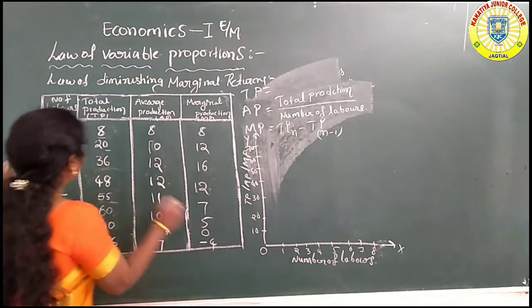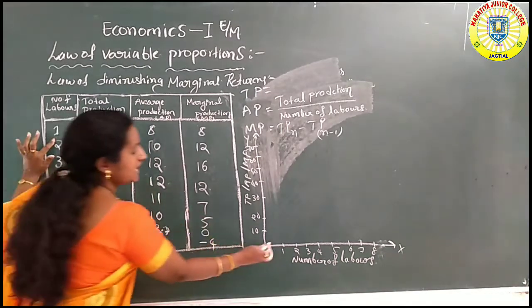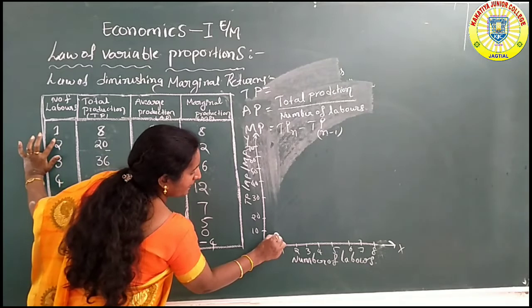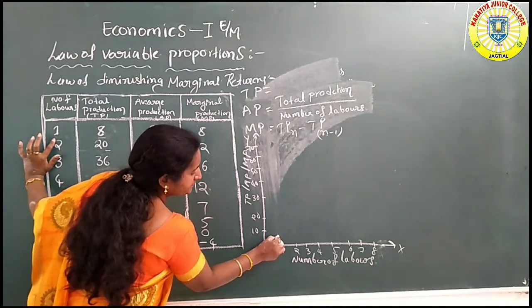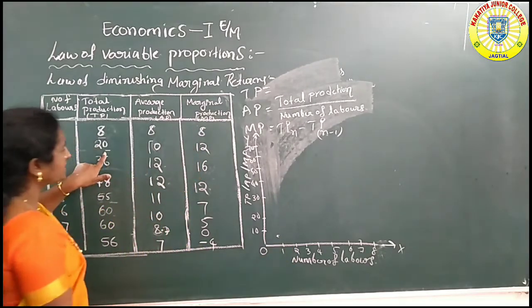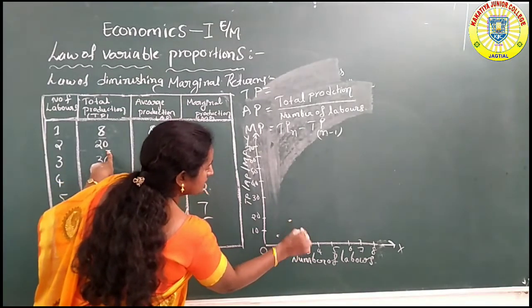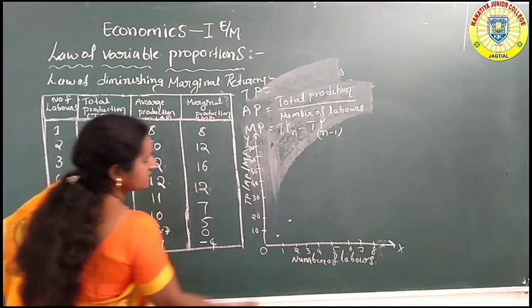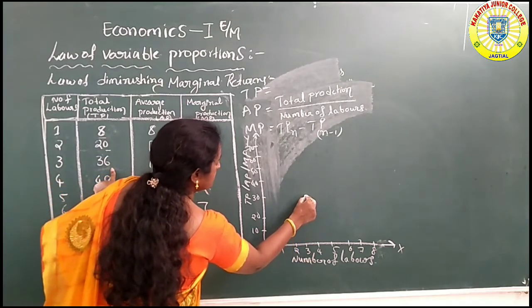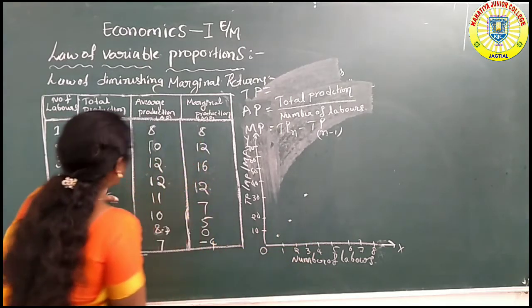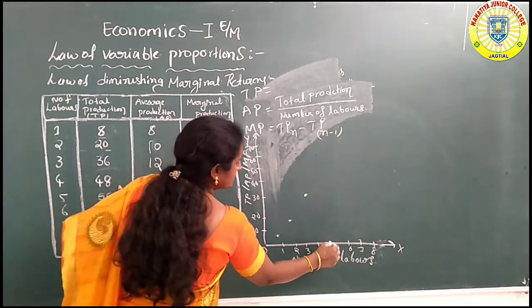First labor, total production is 8 units. Second labor, total production 20 units. Third labor, 36 units. Fourth labor, 48 units.